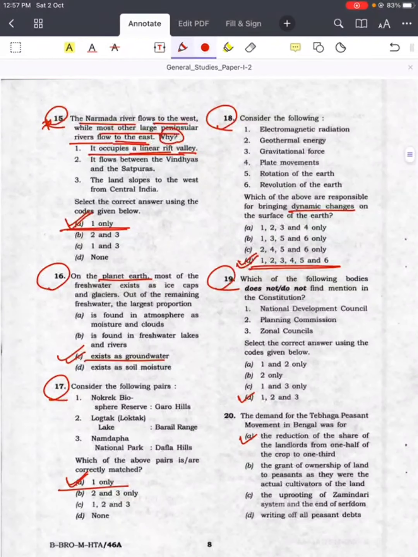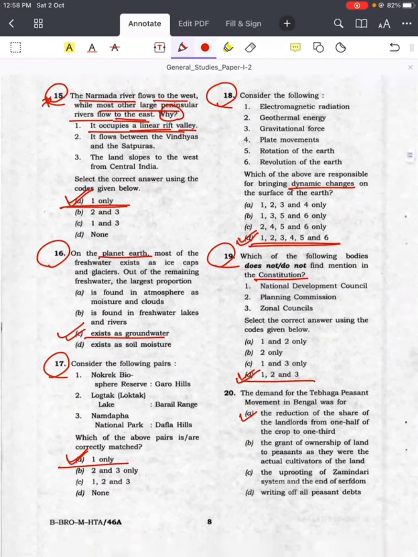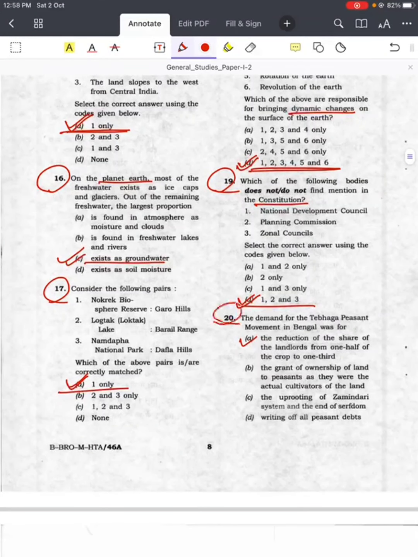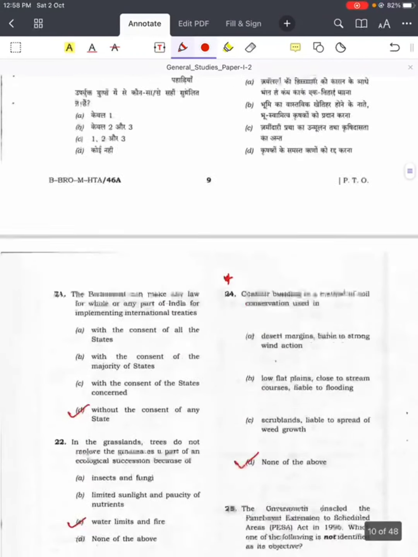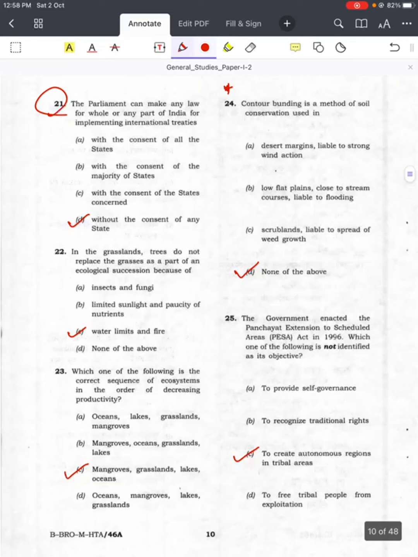Question number 19, constitutional bodies, answer is D, 1, 2 and 3. Question number 20, Tebhaga movement, answer is A. Question number 21, parliament, answer is D, without the consent of any state. Question number 22, grasslands, answer is C, water limits and fire.